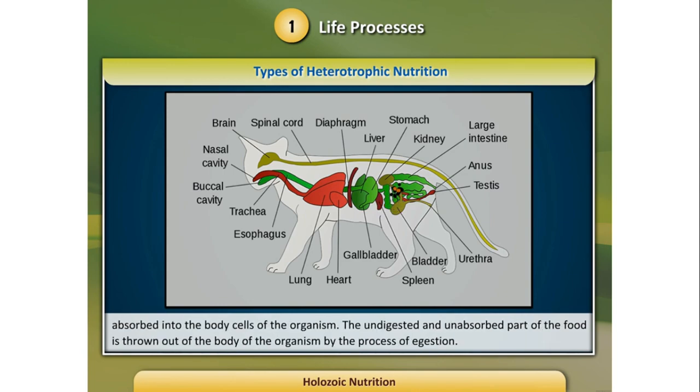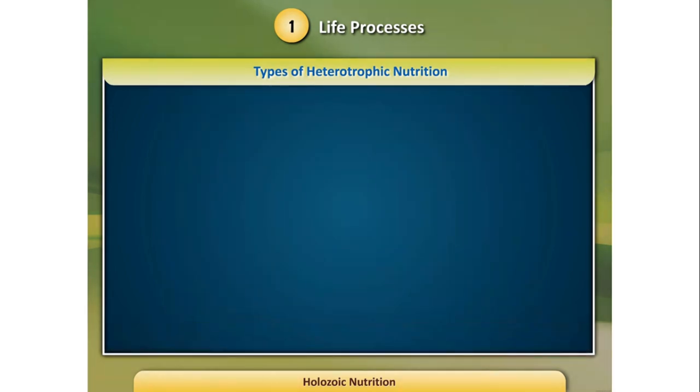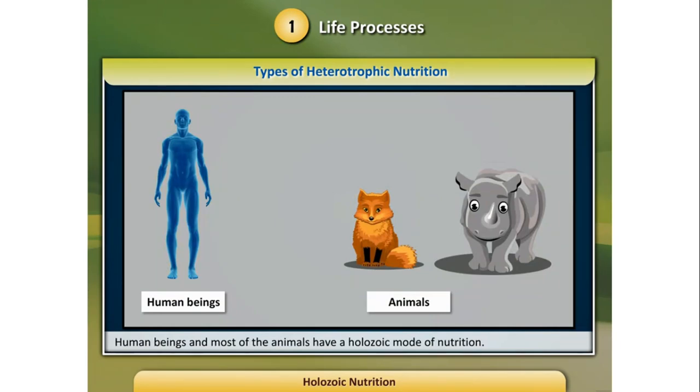And see how it is sending out the undigested food. See, the food is passing through the intestine. Useful materials are absorbed and the waste material is now sent out through the anus as feces. See, human beings, examples of heterotrophs, human beings, animals, all of them show the holozoic mode of nutrition.